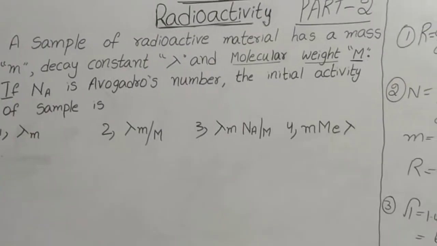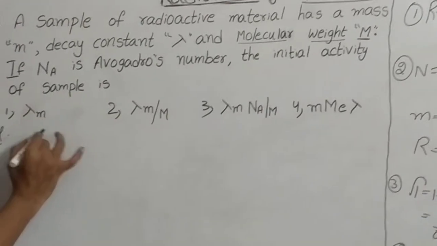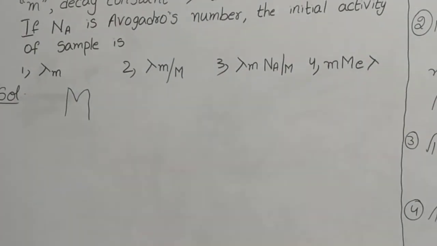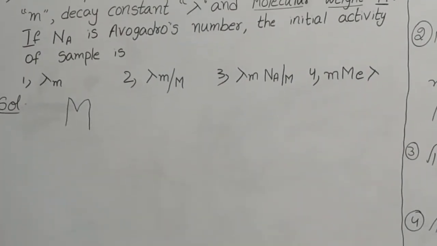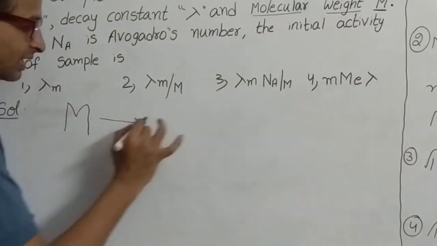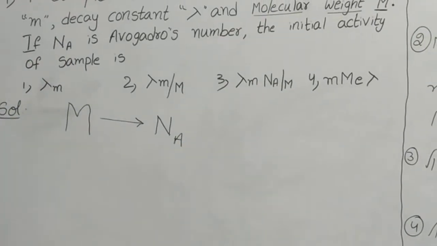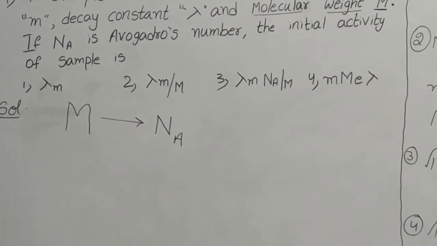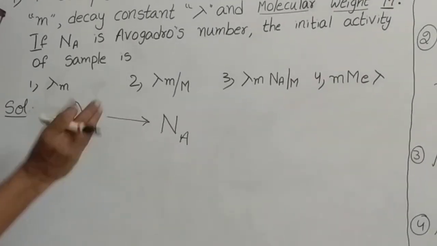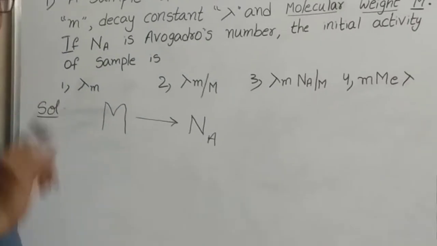From the molecular weight, what information can we know? Let's see that first. Suppose you take the mass of a substance equal to its molecular weight, this substance will contain Avogadro number of atoms, that is 6.023 into 10 power 23. So if you take oxygen, 32 grams is the molecular weight of oxygen.